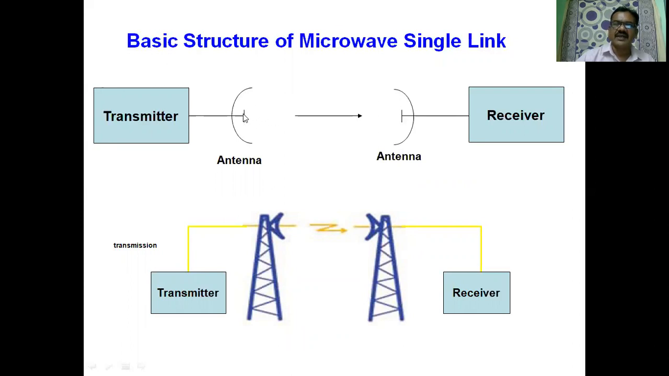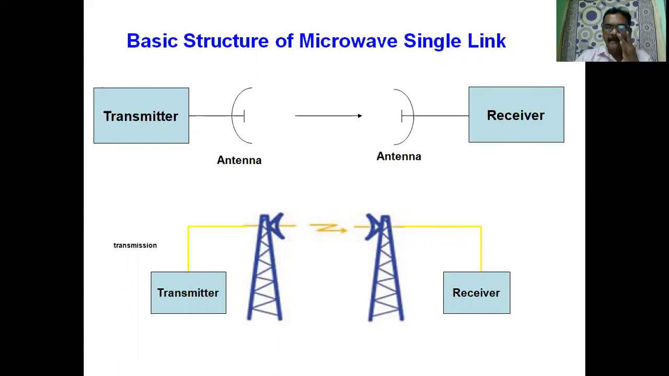Then there must be line of sight communication between transmitting antenna and the receiving antenna. Line of sight means the antennas should be of same height and they should look at each other. Then the signal is picked up by the receiving antenna. Then we do the demodulation, down conversion, then amplification. Then finally it is applied to the receiver.